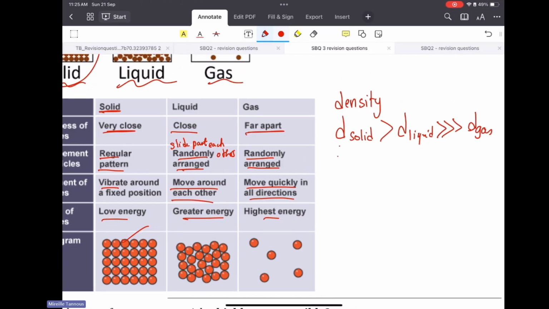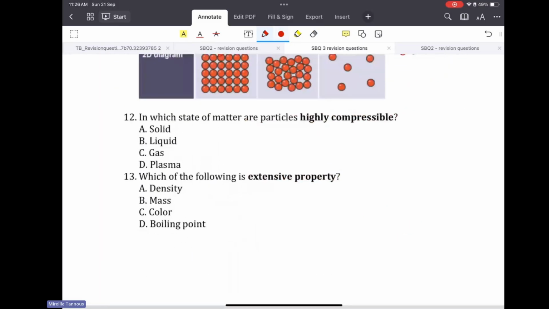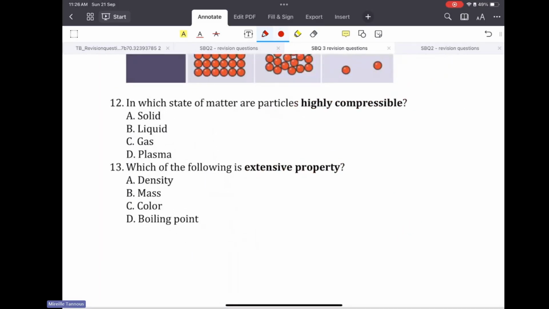Concerning compressibility, solids are incompressible. Liquids are incompressible. Gas can be compressed. Why? Because there is a space between the particles, and I can reduce this space by compressing them. So in which state of matter are they highly compressible? It's the gas.